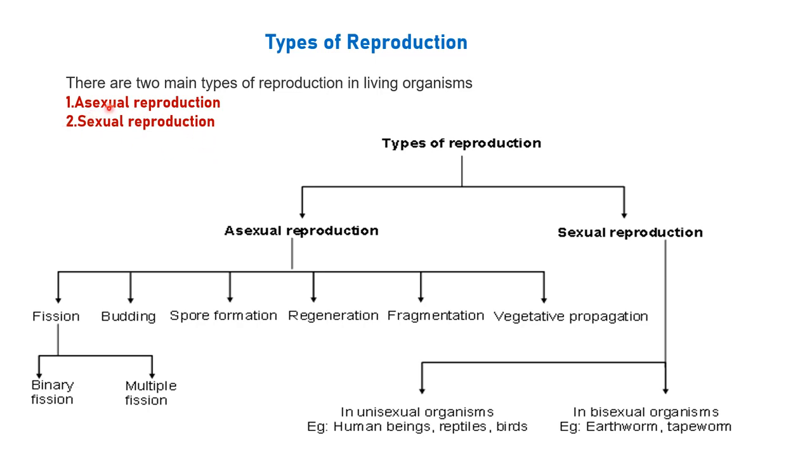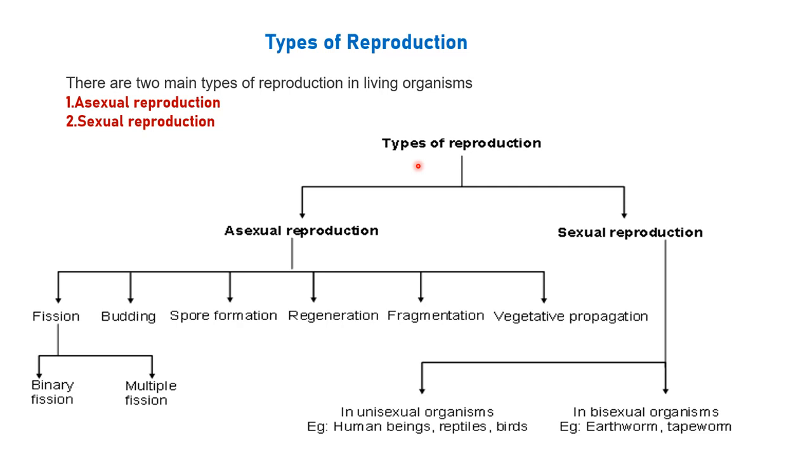The basic difference is that in asexual reproduction, two parents are not involved; only one parent is enough for the birth of offspring. In sexual reproduction, two parents are involved, producing different gametes. It is not necessary that two individual parents are responsible for sexual reproduction. That can be seen in hermaphrodite animals, like the earthworm, where the single organism has two different organ systems for producing sperm and ova.